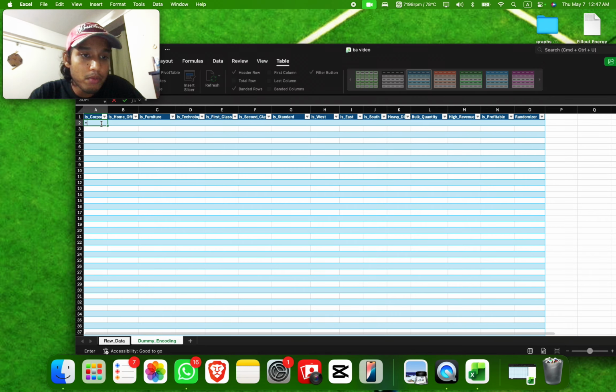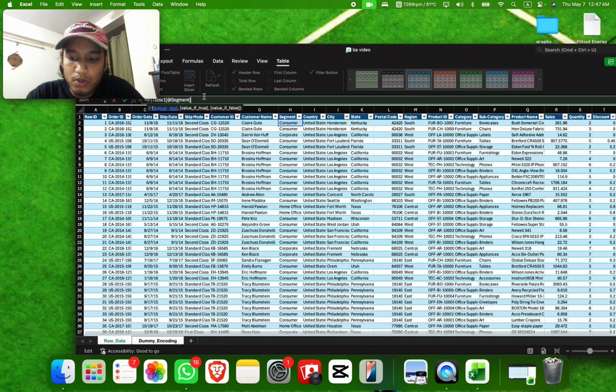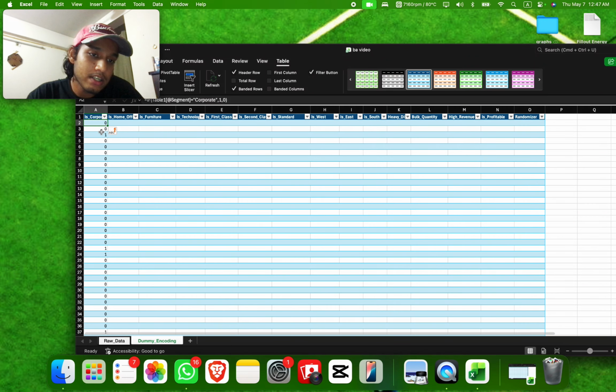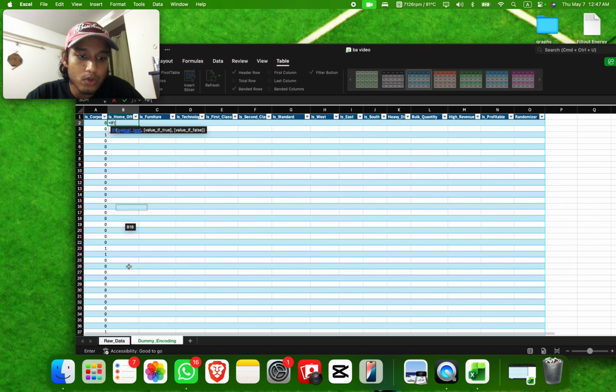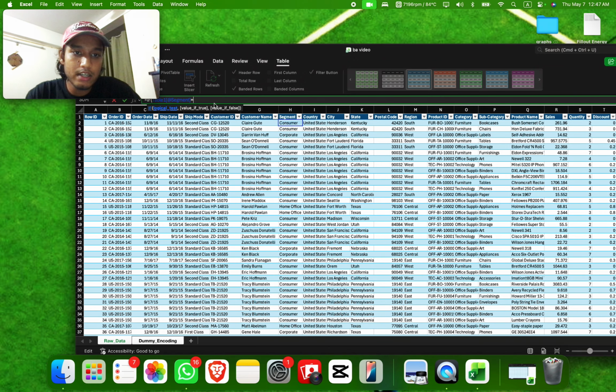And for the formulas, we're gonna use the IF function. If the customer segment is equal to corporate, for example, then we're going to say 1, or else we're going to say 0, which basically means that if it's corporate, then it's going to show 1. If it's not corporate, it can be probably home office. So we're going to do a similar thing for this one as well. We're going to do this and then equals quotation home office and quotation close, comma 1, 0, done.